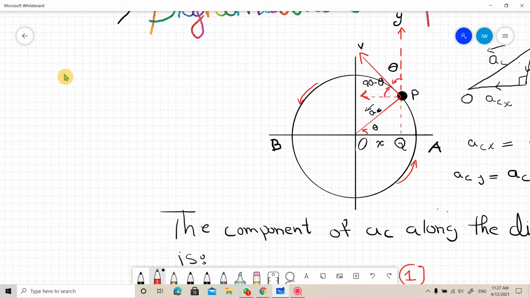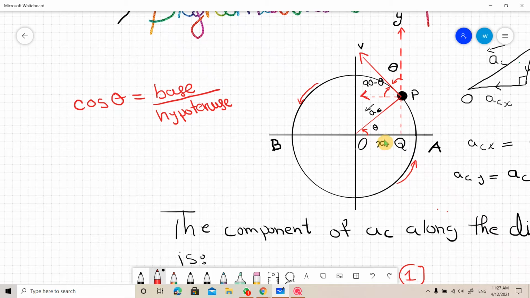Now cos theta is equal to base over hypotenuse. Now what is base here? This is theta and this is the base here.